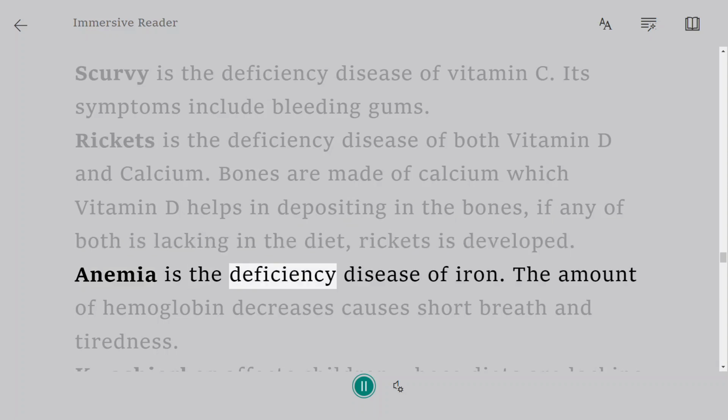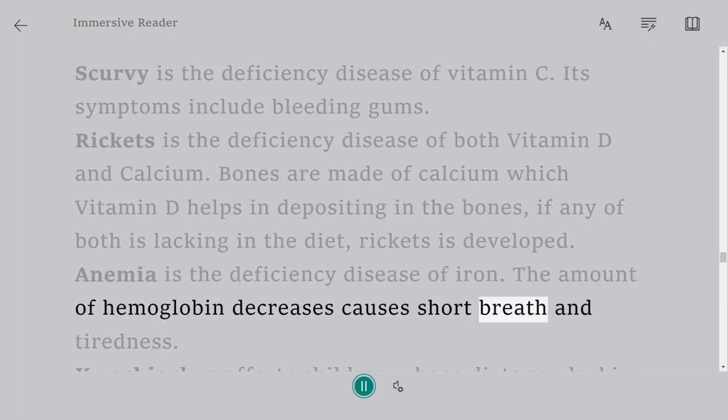Anemia is the deficiency disease of iron. The amount of hemoglobin decreases, which causes shortness of breath and tiredness.